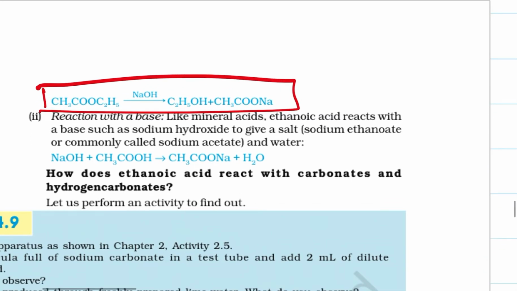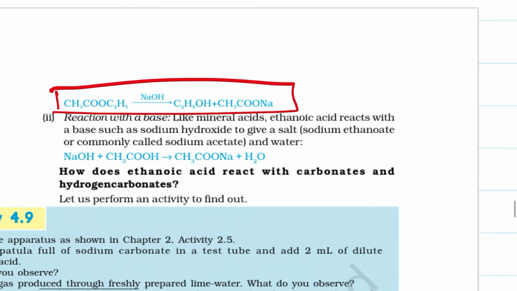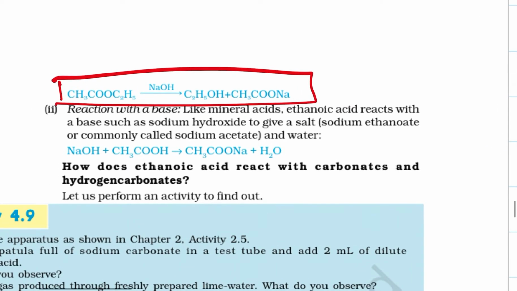What happens when ethanoic acid reacts with a base? Like mineral acids, ethanoic acid reacts with a base such as sodium hydroxide to give us a salt, sodium ethanoate, or commonly called sodium acetate, in water. NaOH plus CH3COOH gives CH3COONa plus H2O. How does ethanoic acid react with carbonates and hydrogen carbonates?